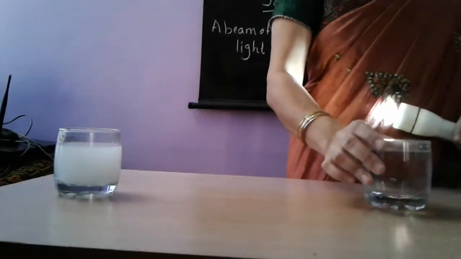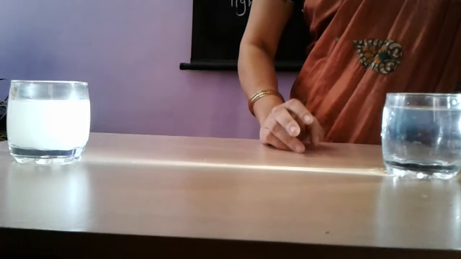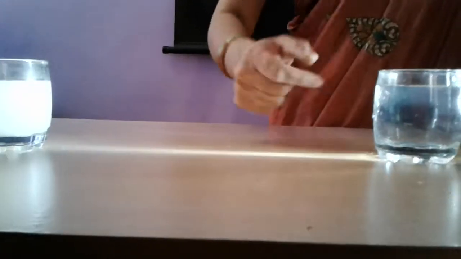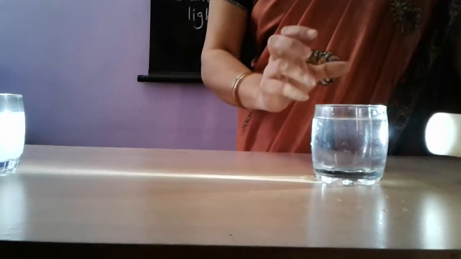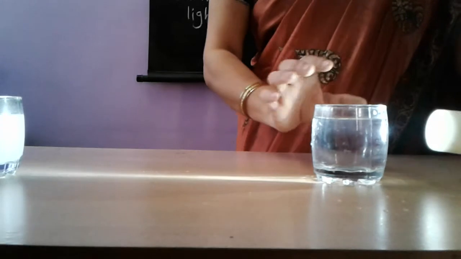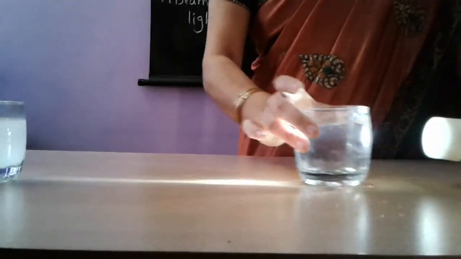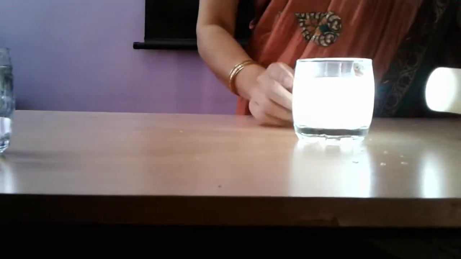Now I have taken a glass of plain water, and I am passing light through it. Can we see the path of the light inside the water? It is not visible. We cannot see the path of the light, because the particles do not scatter the light in plain water. I have added milk to water, and now the solution becomes colloidal.